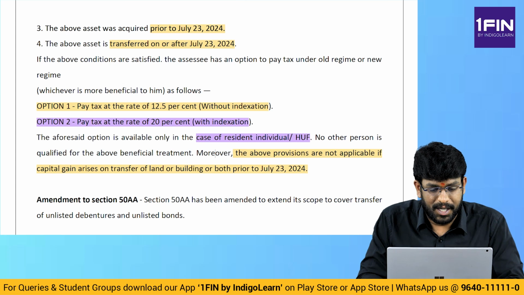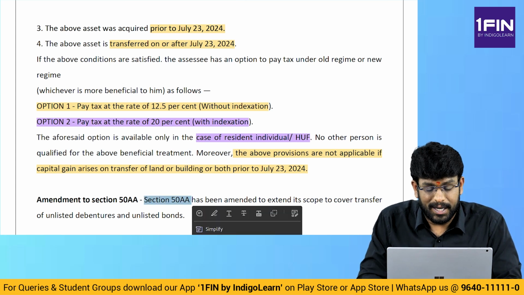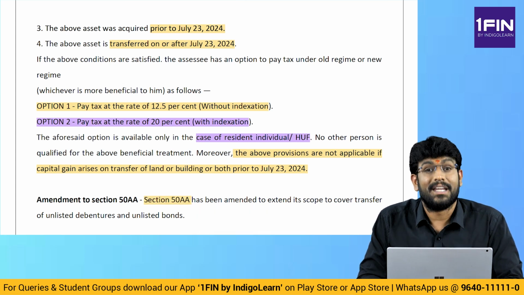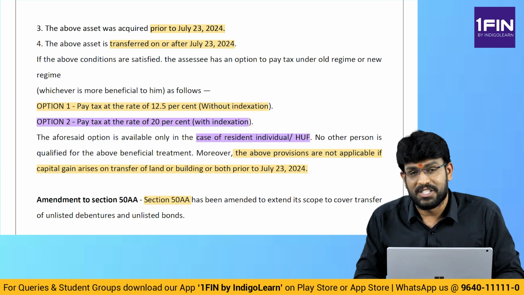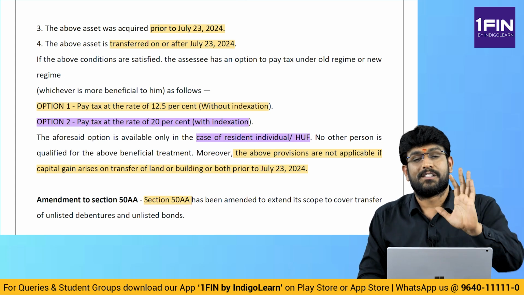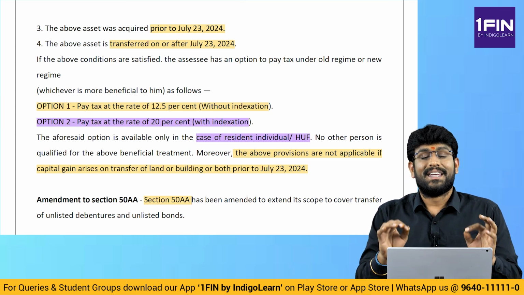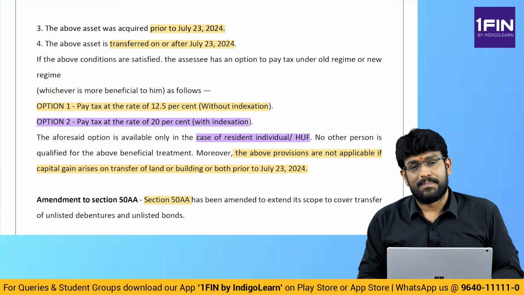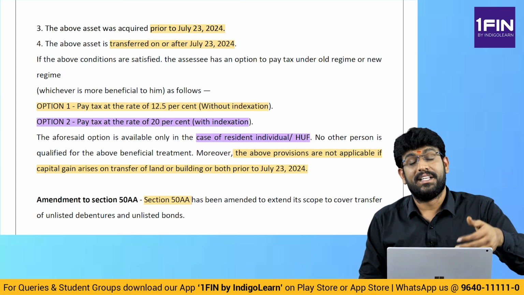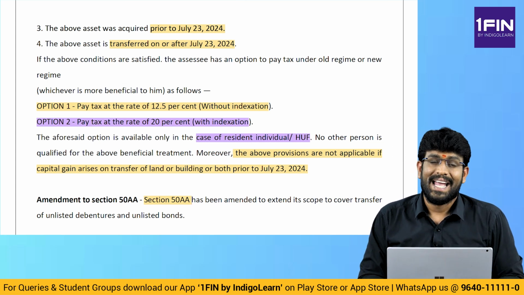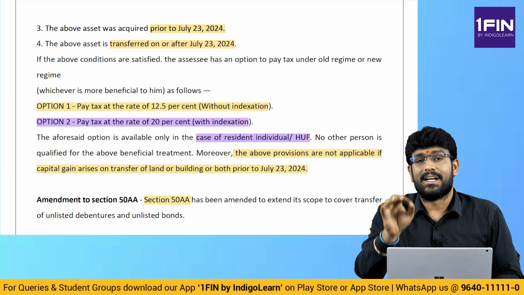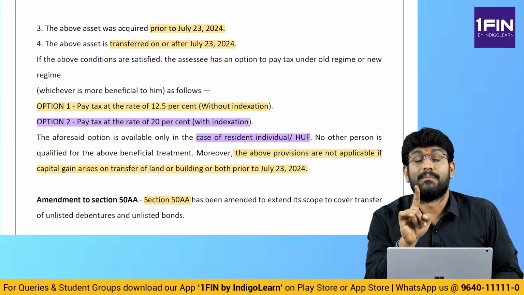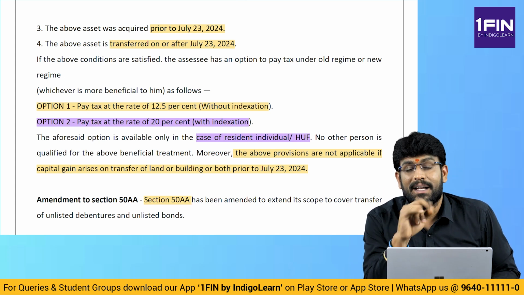Amendment of section 50AA. Section 50AA is what? In case of market linked debentures, in case of units of specified mutual fund, the gain is deemed to be short term. That means even though they are long term, they are deemed to be short term only, irrespective of period of holding. What is that? Number 1, market linked debentures.